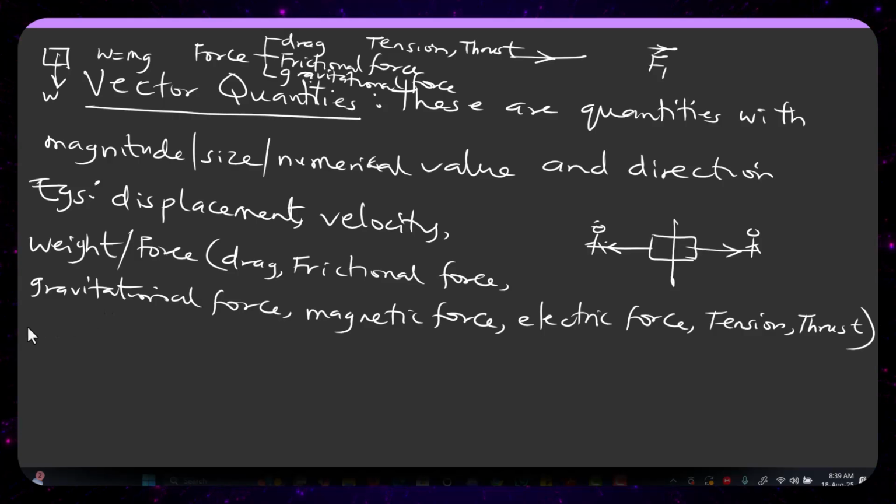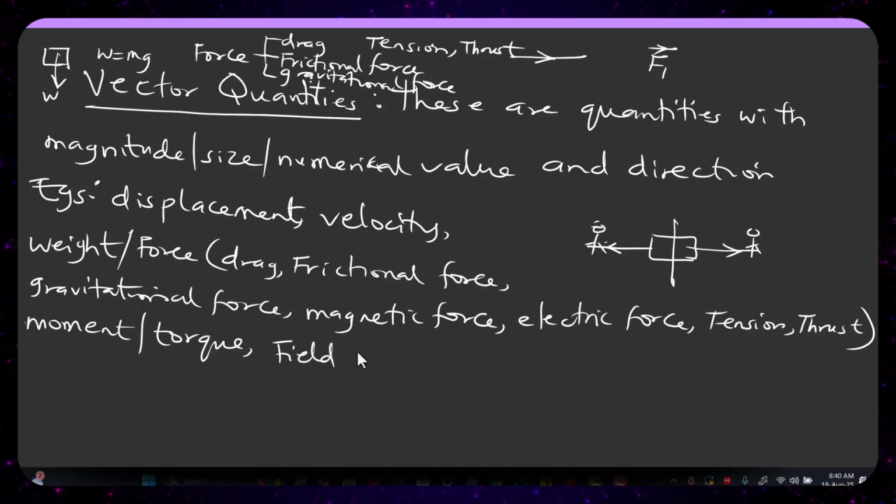All right, other examples I can give you under vector: we have moment, also called torque. Then we also have what we call field intensity or strength.